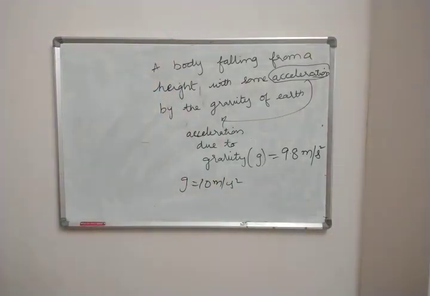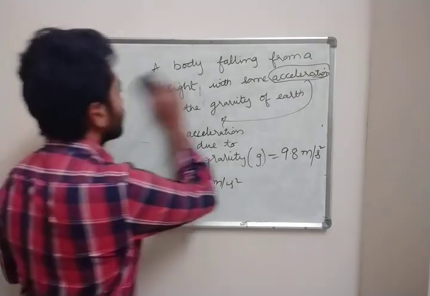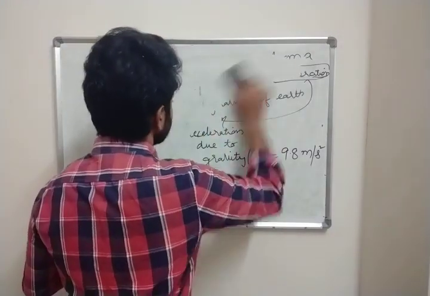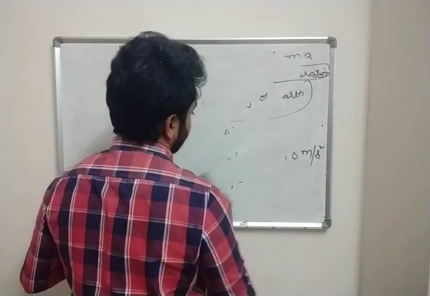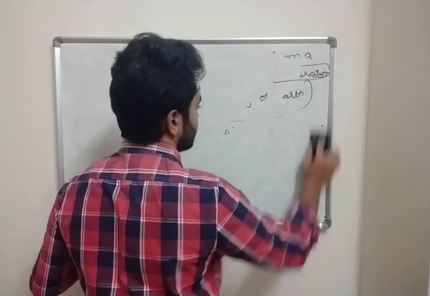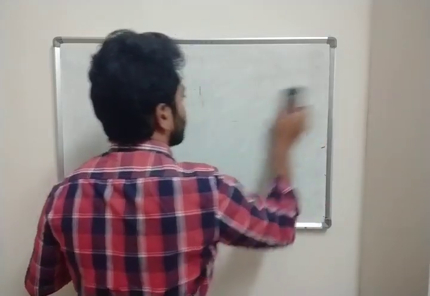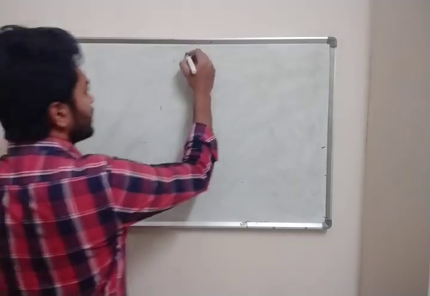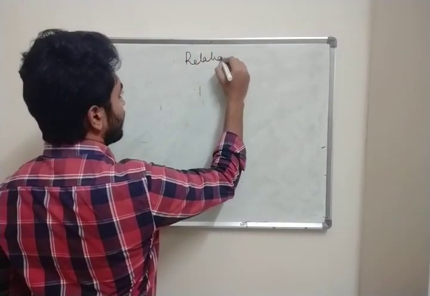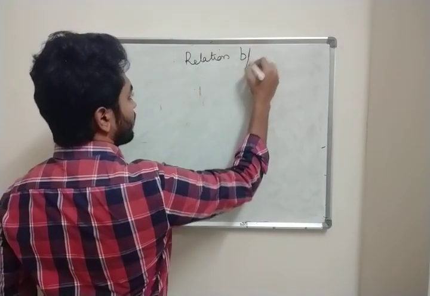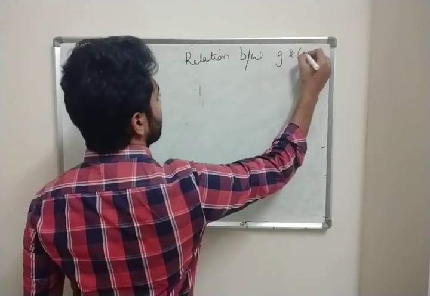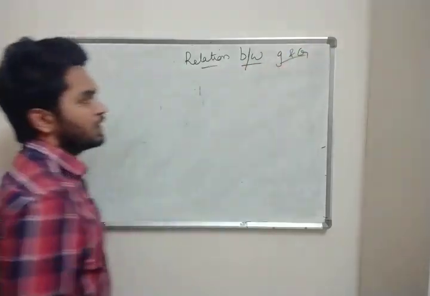Okay. Now the next topic is the relation between small g and capital G. Now what are small g and capital G?